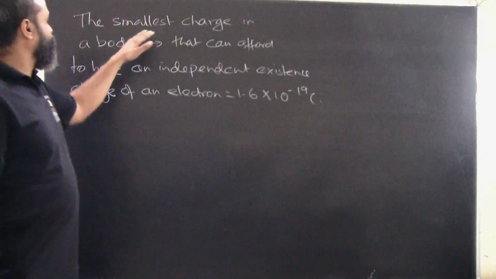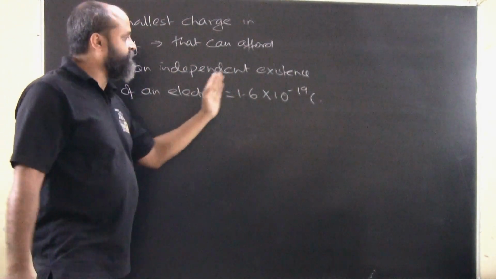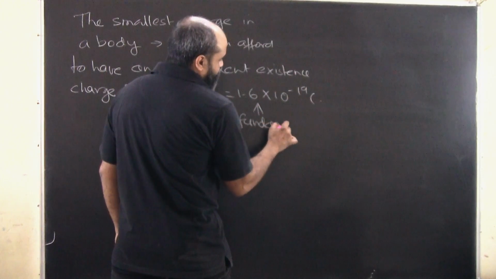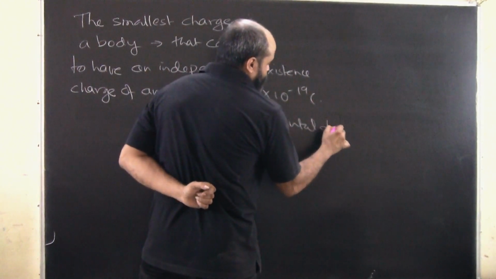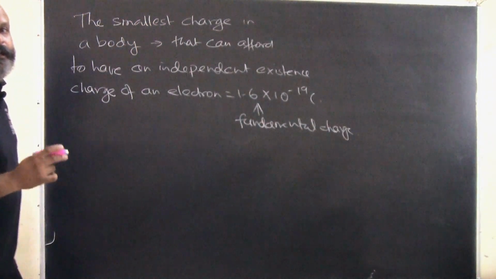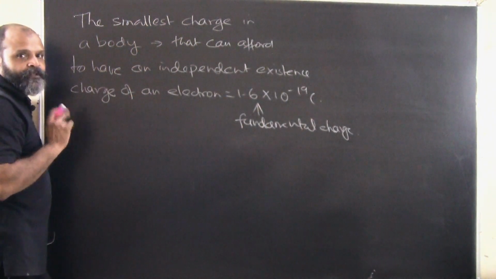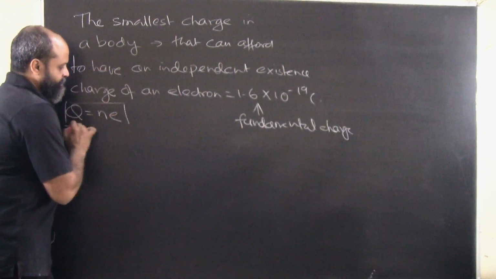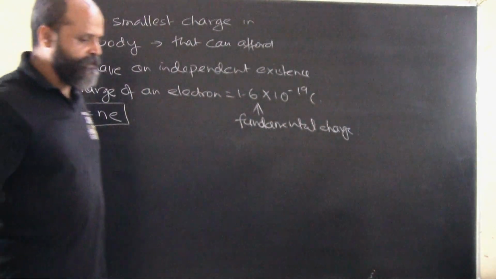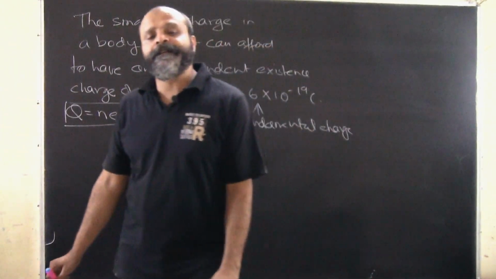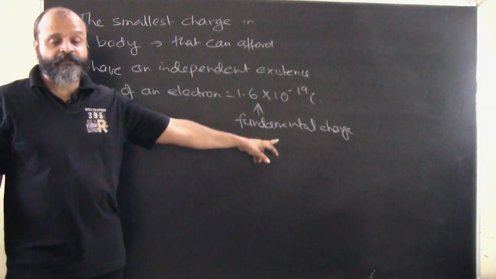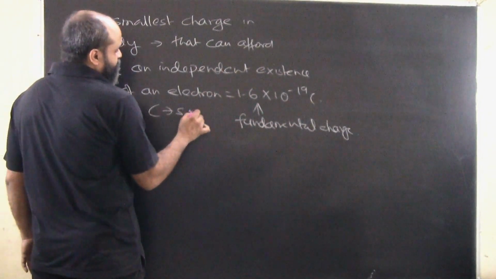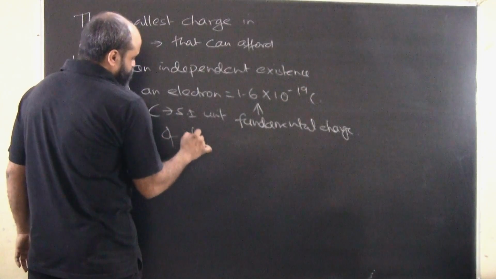So the smallest charge in a body that can afford to have an independent existence is the charge of an electron, which is 1.6 into 10 to the power of minus 19 coulombs, and this is known as the fundamental charge. All the charges in the body are expressed as a quantized quantity of this fundamental charge. So all charges will be basically Ne. This is called quantization of charge. Whenever we are expressing the charge of a body, we will have to express it as an integral multiple of the fundamental charge. Coulomb is the SI unit of charge.